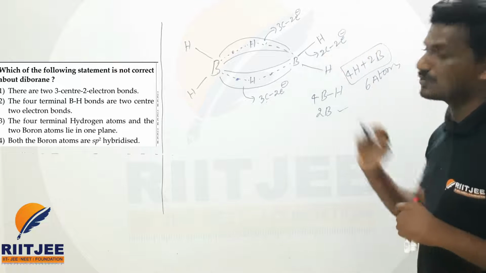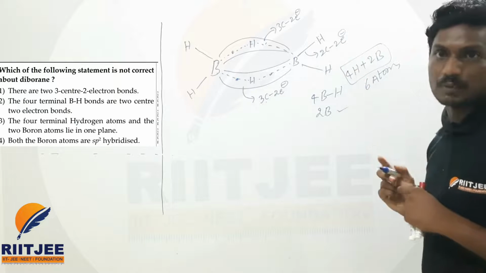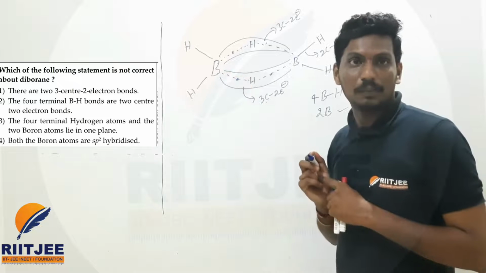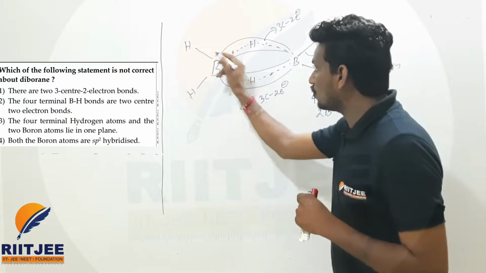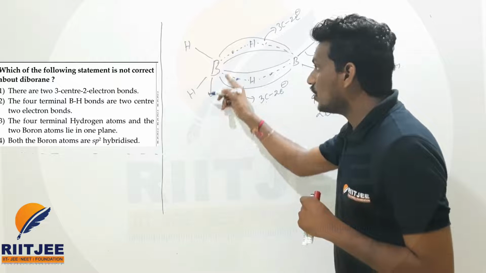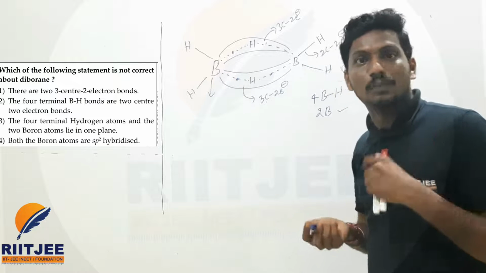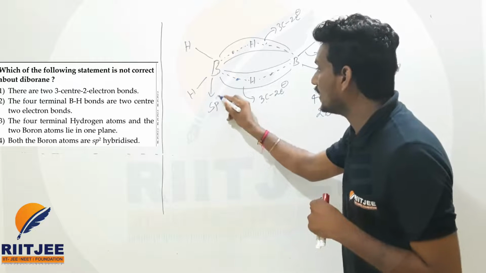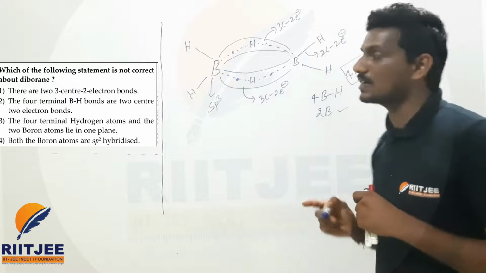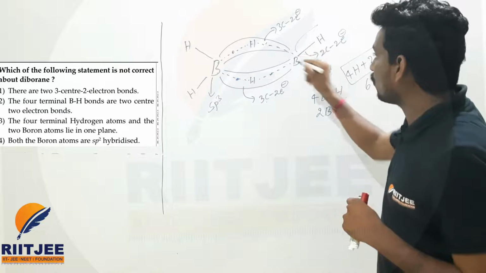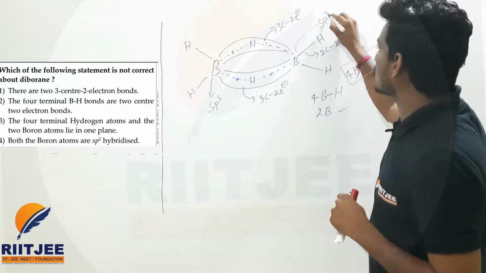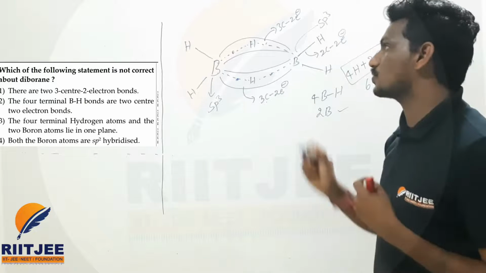So if you observe the options, we'll see. Before going to the options, let us see the hybridization of boron. So 1, 2, 3, 4. 4 bonds are there. For any atom, if 4 bonds are there, the hybridization will be sp3 because all are sigma bonds only. For this one also, there are 4 bonds, which is also sp3, beta. Now we will read the options one by one.